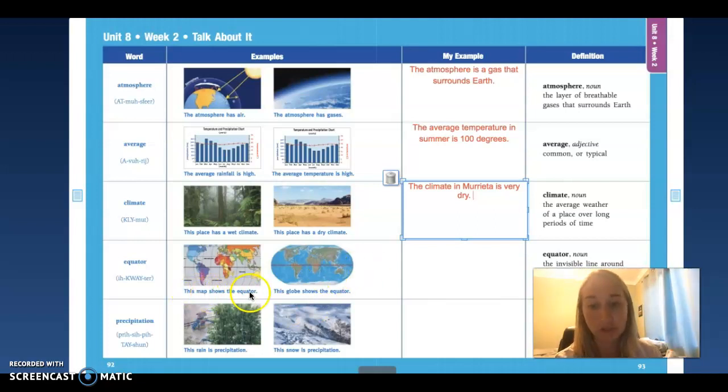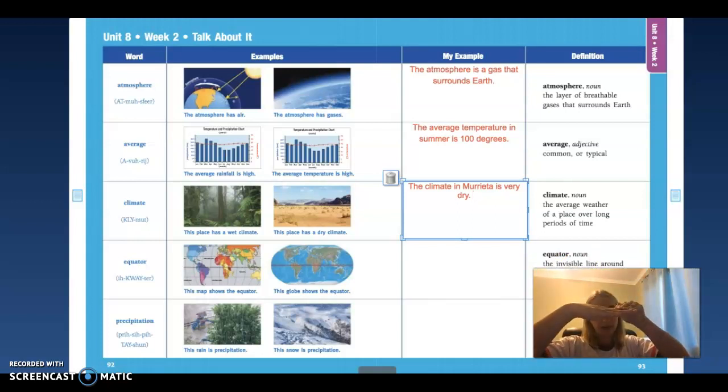Okay, so this map shows the equator. So we live here in America, right? In California. And we are in the northern hemisphere, okay? And the official definition of it is the invisible line around Earth that gets the most direct sunlight. So the most sun hits this equator, okay? And then we get a little bit up in the northern hemisphere. They get a little bit on the southern hemisphere.